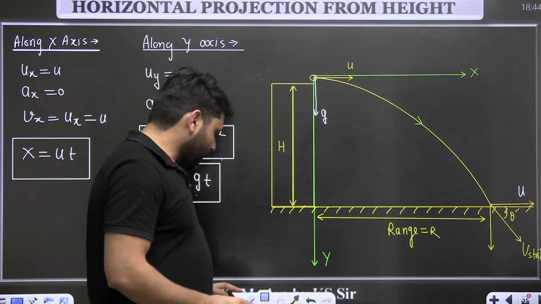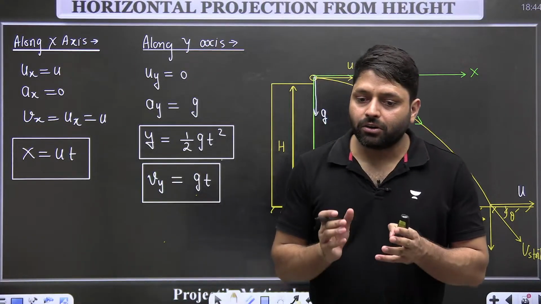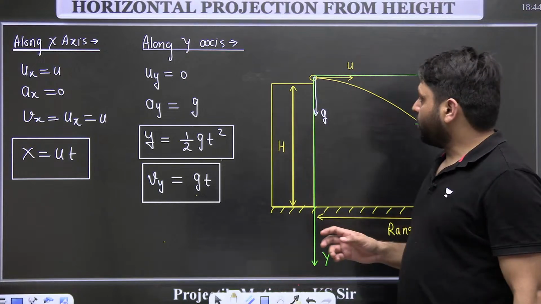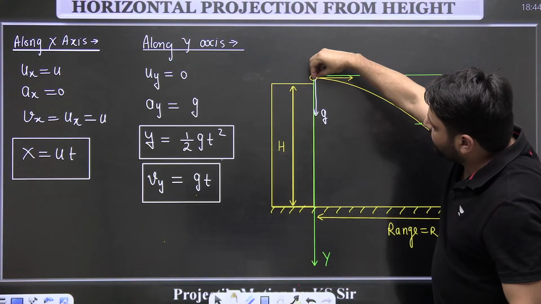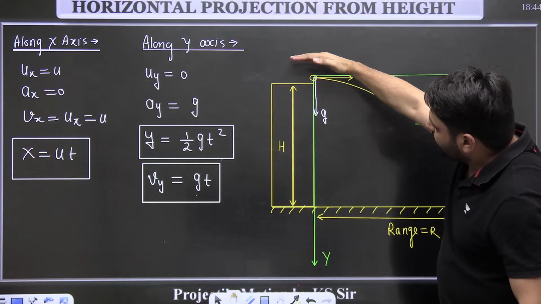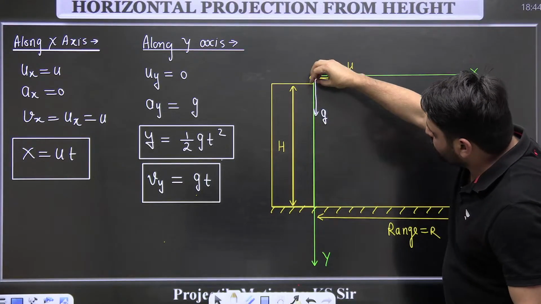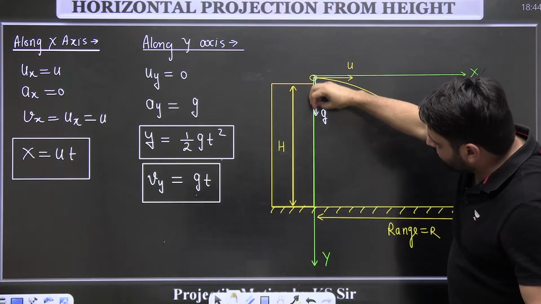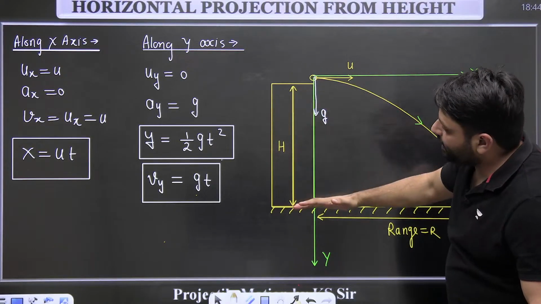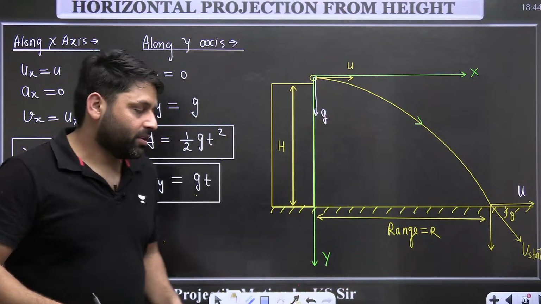So this motion can also be seen as two rectilinear motions. What are those two rectilinear motions? You just release a particle from here. It will be doing this motion, but you release the particle with zero velocity. Motion under gravity will be there. It will reach the ground in how much time?